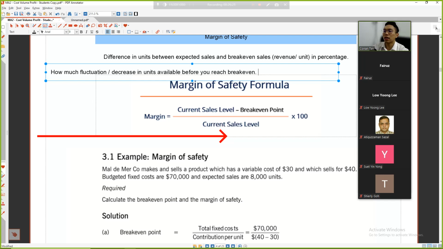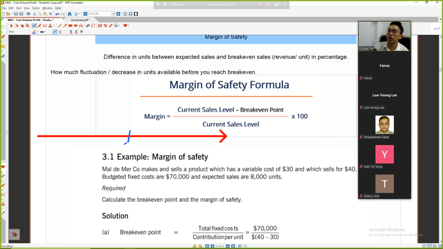Let's say in order to break even, this is the 5. You need 5 units. Now, you are selling 12 units. How much is your breathing point?